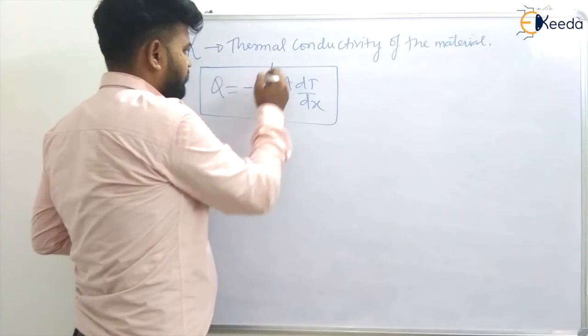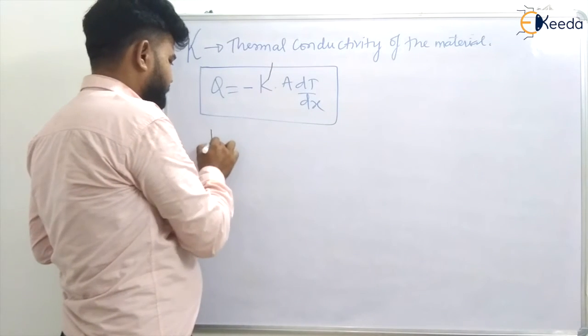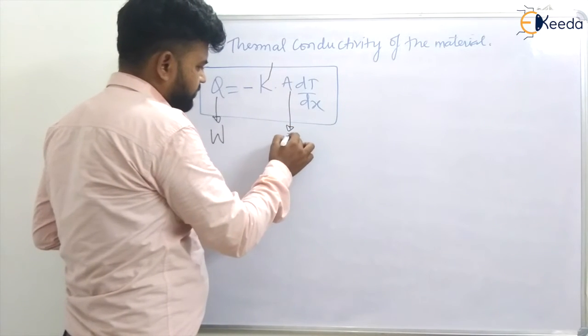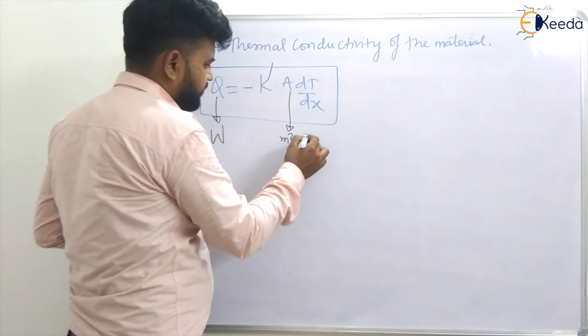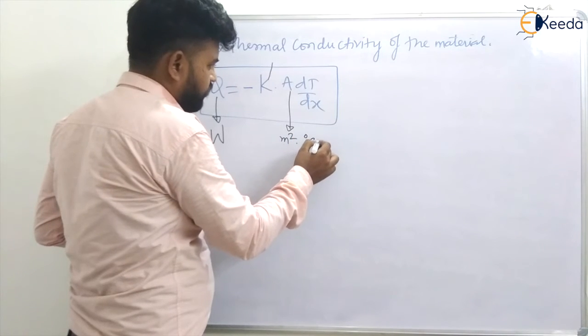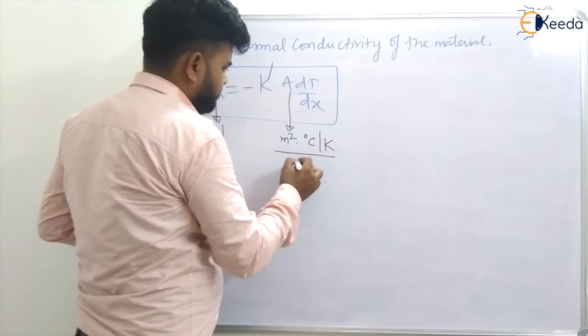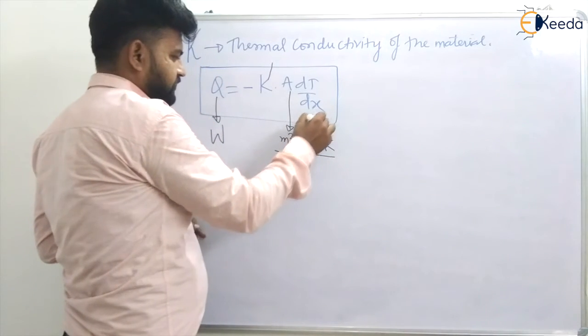So first of all, what is the unit of K? Generally we take heat in watt, and area will be in meter square, multiplied by temperature in degree Celsius or Kelvin, divided by dx.